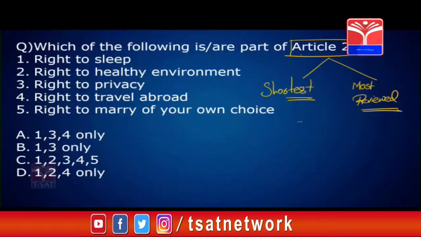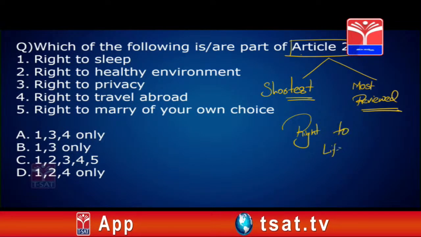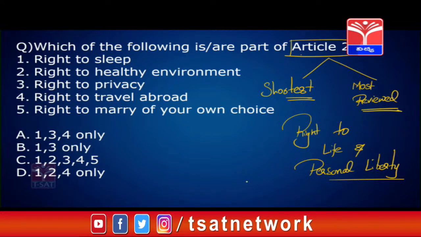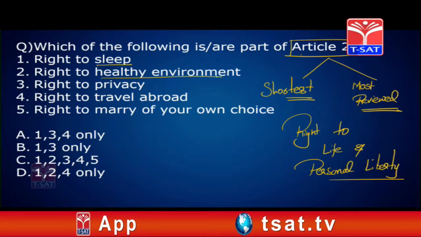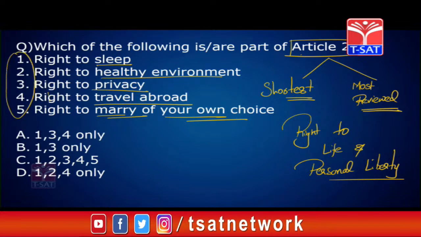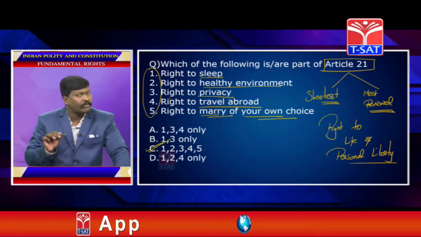Article 21 talks about the right to life and personal liberty. Now look at this. Right to sleep. Right to a healthy environment. Right to privacy. Right to travel abroad. Right to marry of your own choice. All these are part of Article 21, declared by the Supreme Court in many famous cases. So the answer is all. C is the answer.